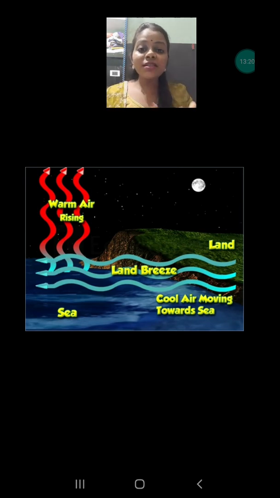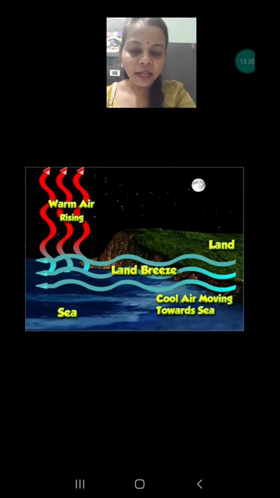So what is the direction of the movement of the air? The direction of the movement of the air is from the land to the sea, and that is why it is called land breeze. One more time I am going to explain.